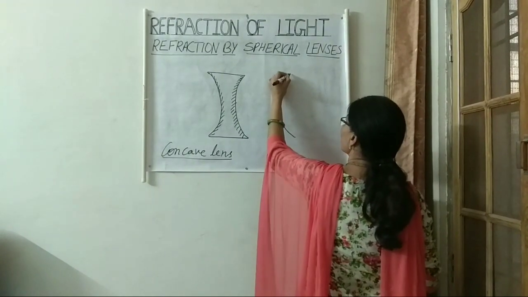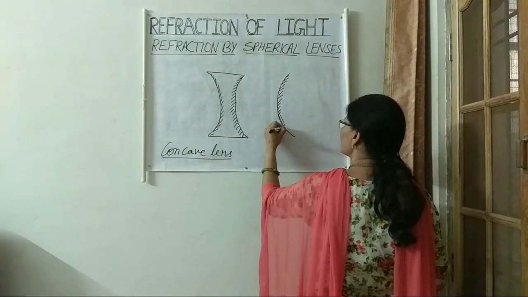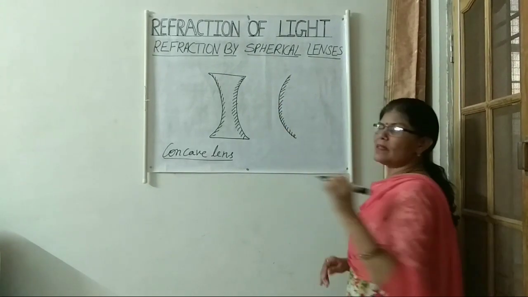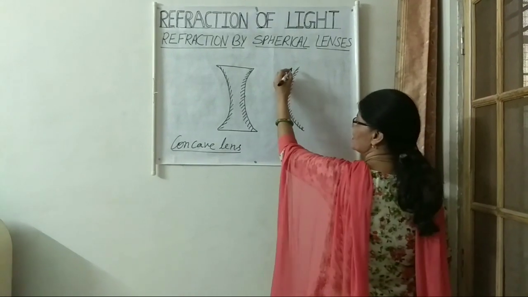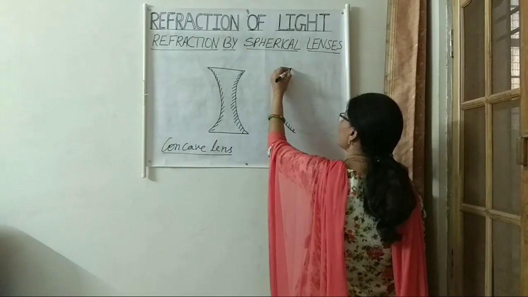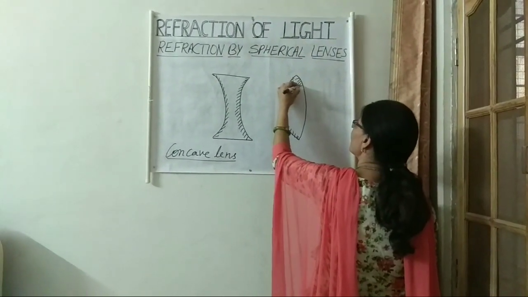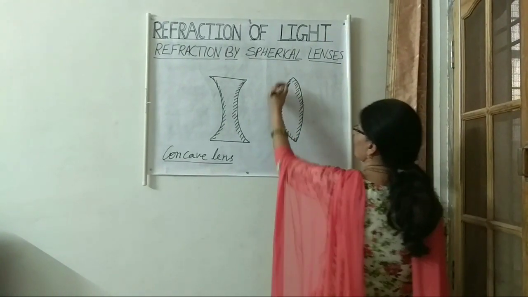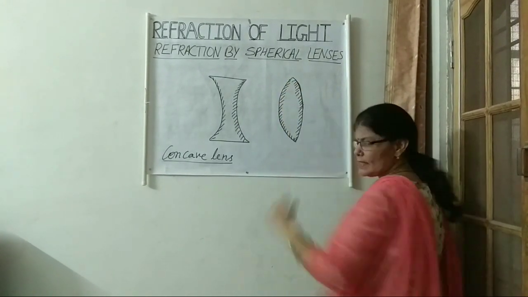In the same way, this was our convex mirror. This part can be compared with the outer part of a spoon. The outer bulging part was the reflecting surface. So this was our convex mirror. When we join two types of reflecting surfaces like this, here also the inner part is rough surface. So this is the reflecting surface and in the same way here this is the reflecting surface.